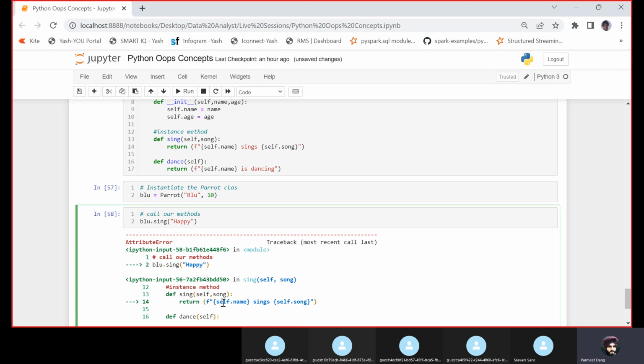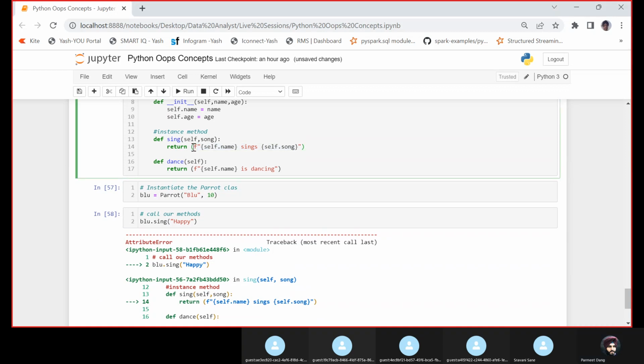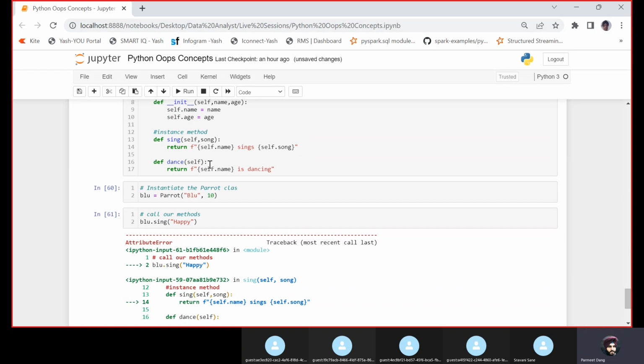It is giving an error in this formatted string. So I think it is not taking the formatted string here. So what I'll do is I'll just change this format. No worries. Let us change this format.